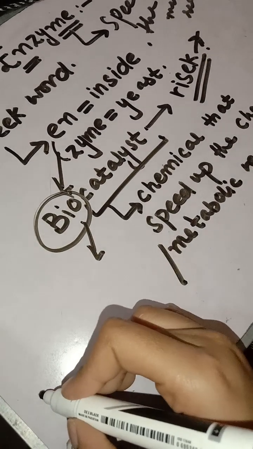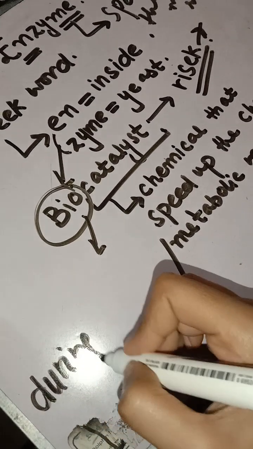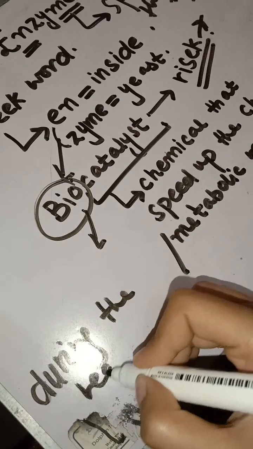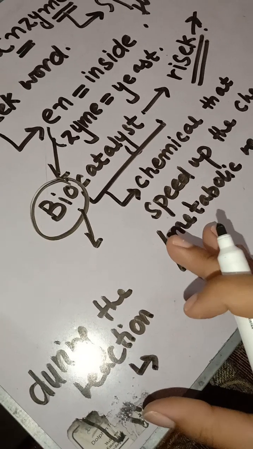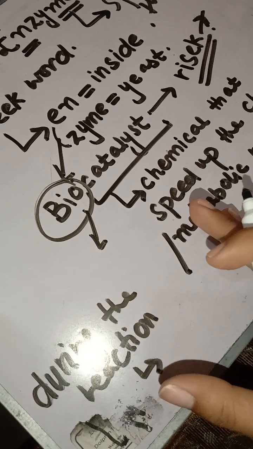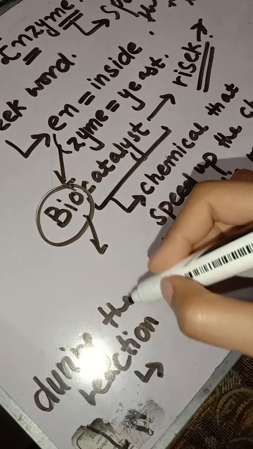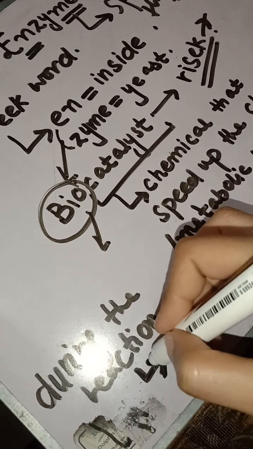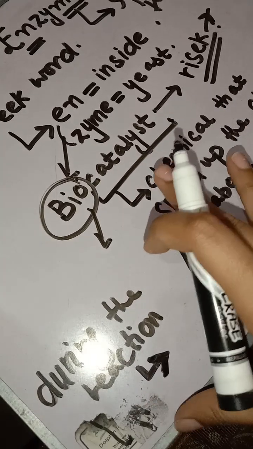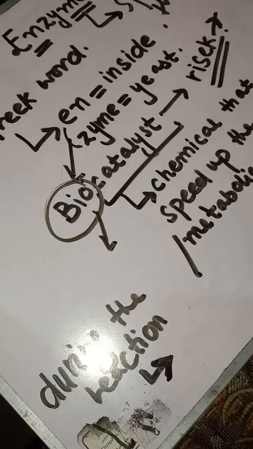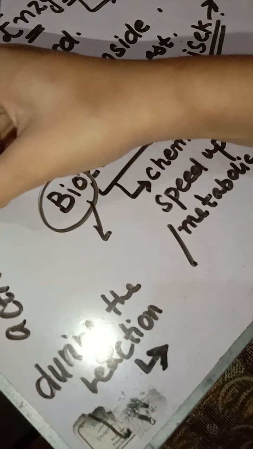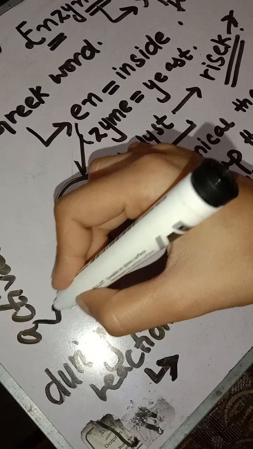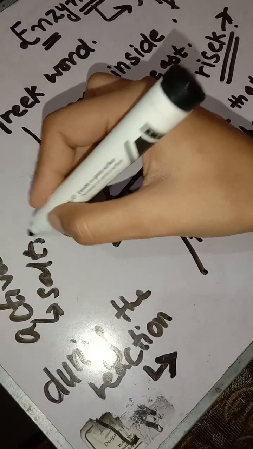During the reaction, the enzyme remains unchanged. Some of the enzymes that remain unchanged during the reaction are of proteinaceous nature, but those that change themselves during the reaction are known as activators. For example, salt or magnesium.